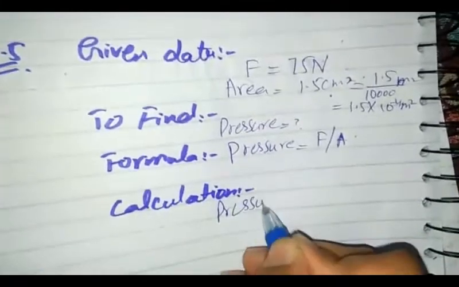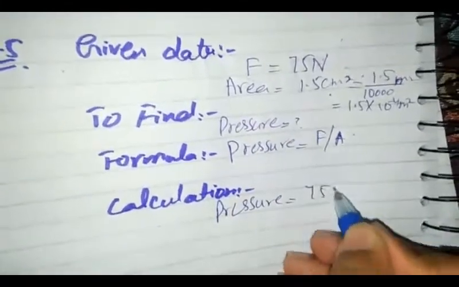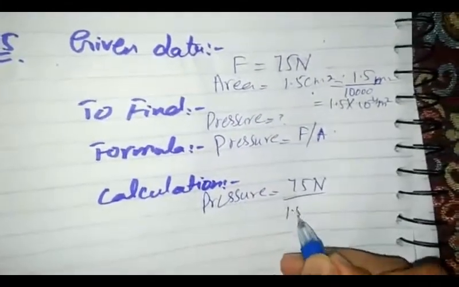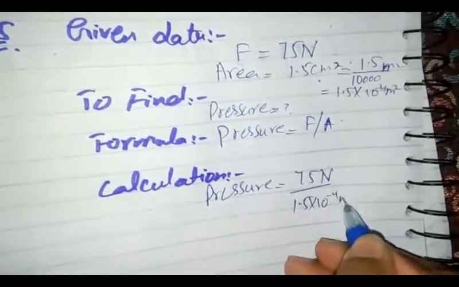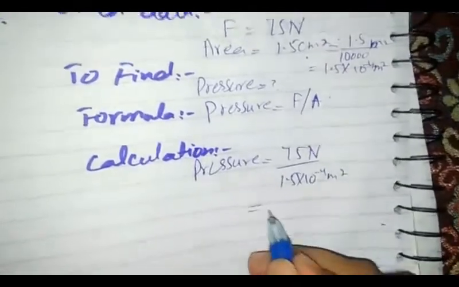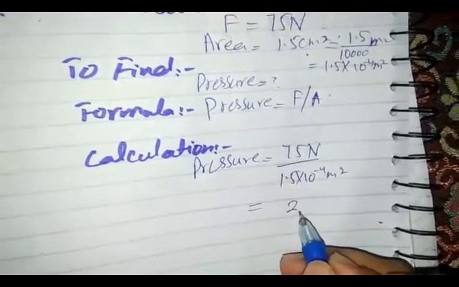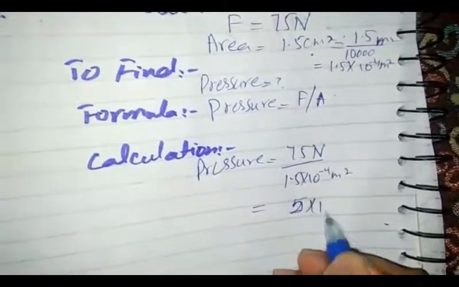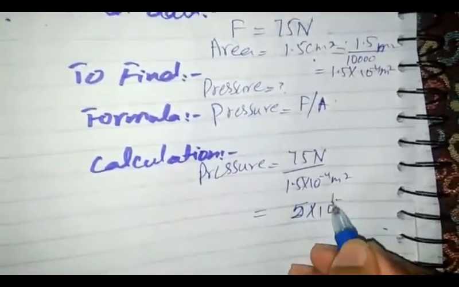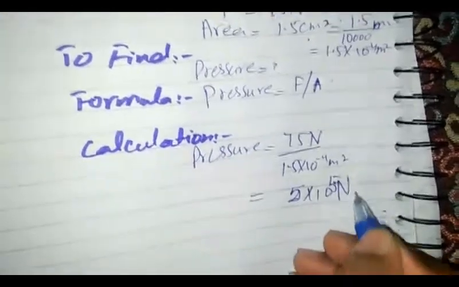After putting values, force is 75 Newton and area is 1.5 into 10 raised to power minus 4 meter square. Our answer becomes 5 into 10 raised to power 5 Newton per meter square.